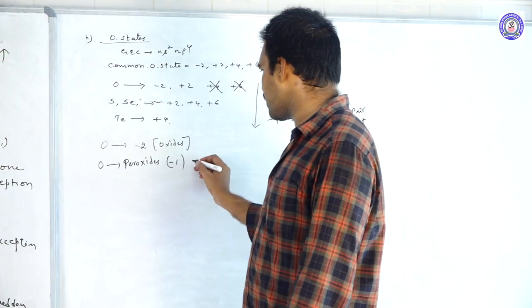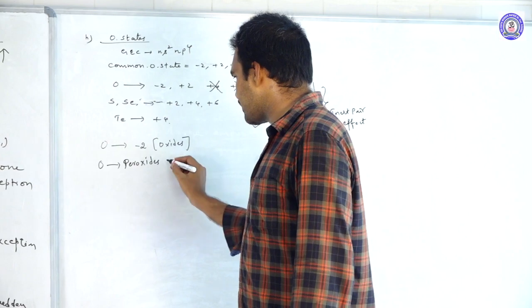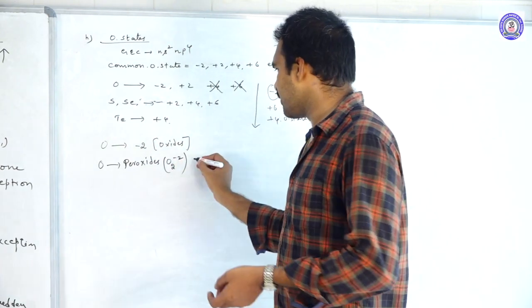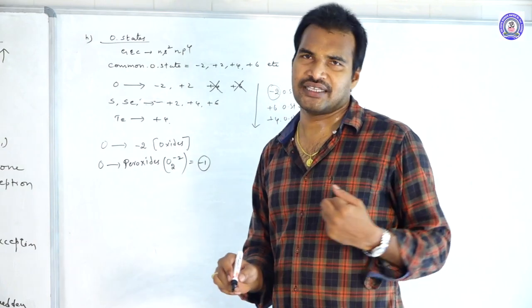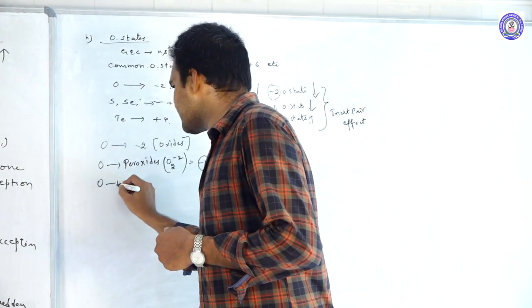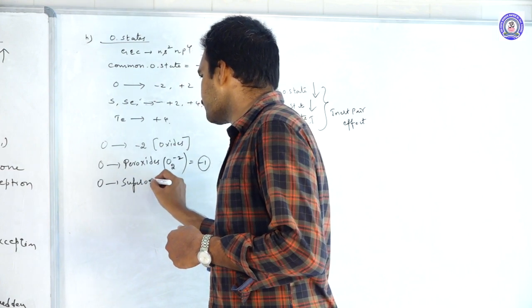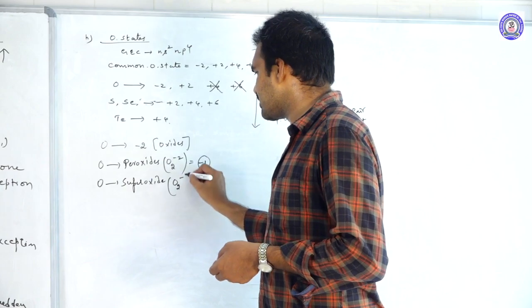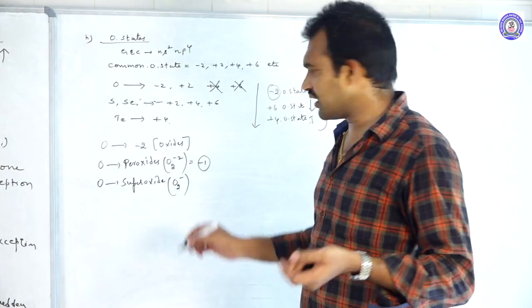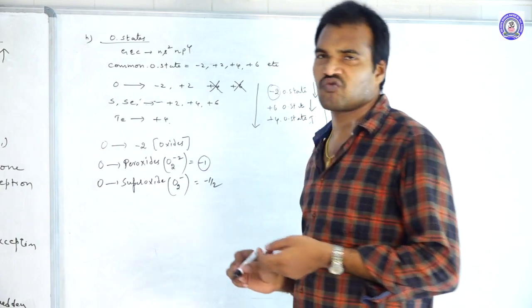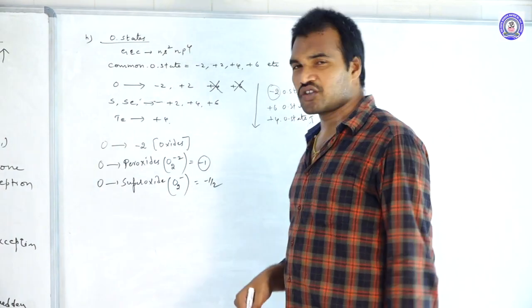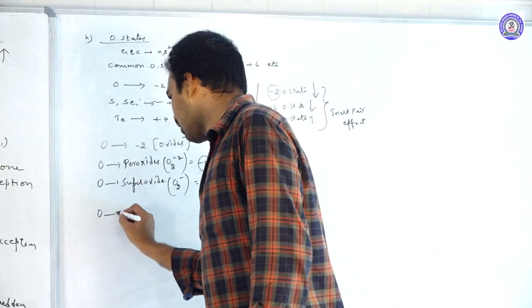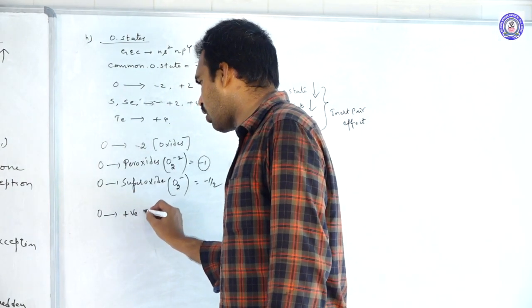Peroxide means O2 2-; we call it the peroxide ion, where the oxidation state is -1. If oxygen exists as superoxide, there the oxygen is in the form of O2-. Their oxidation state is -1/2. And not only negative oxidation states, oxygen also shows positive oxidation states.